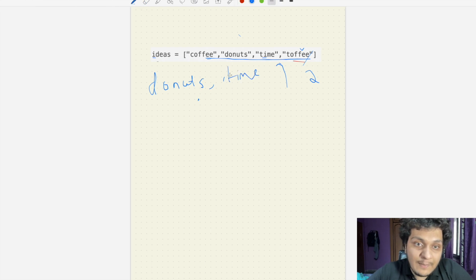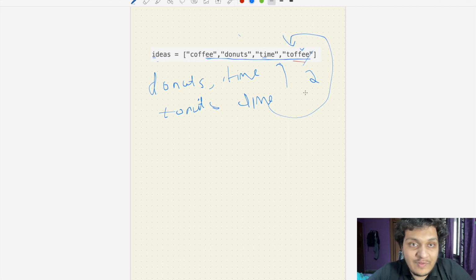Now we will go ahead with time. We will swap time and donut. So after swapping the first letters, it will be donut and dime, and we can say it is not there in this array of strings. So we increase the distinct value. So it will be 3.